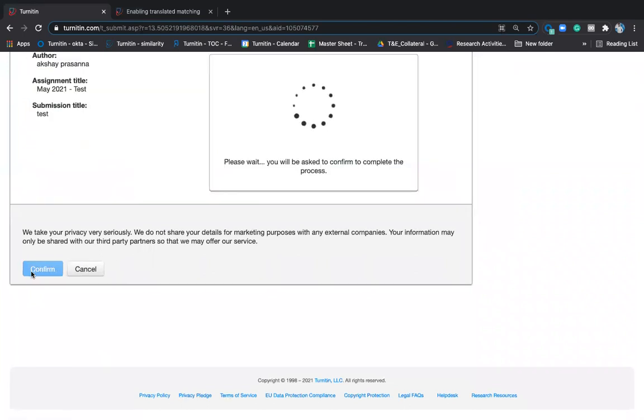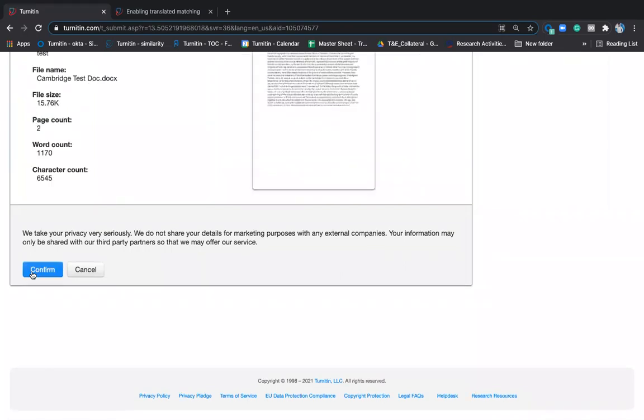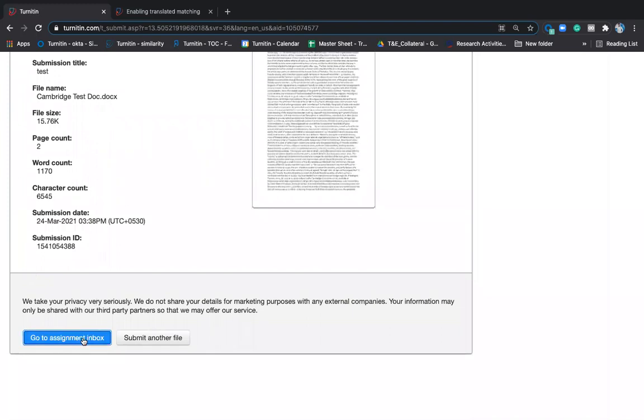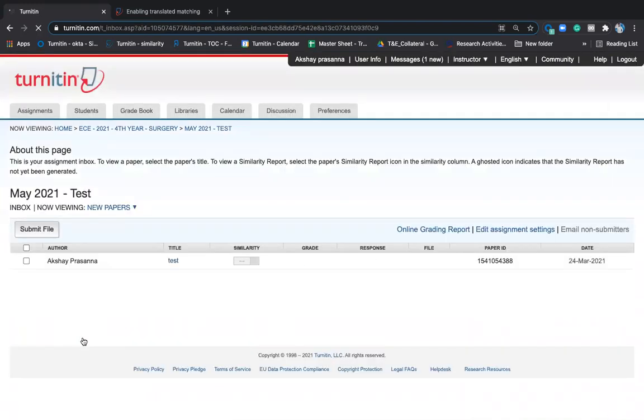The moment it gets uploaded, it will give you a notification also. So for this 2-page document, how many word counts are there? How many characters are there? All these details are given here. The moment I click on confirm, it gets confirmed. Now you're good to see the similarity percentage. I'll talk about it once I get into assignment inbox. So the similarity percentage gets generated here, and you will be able to see that.